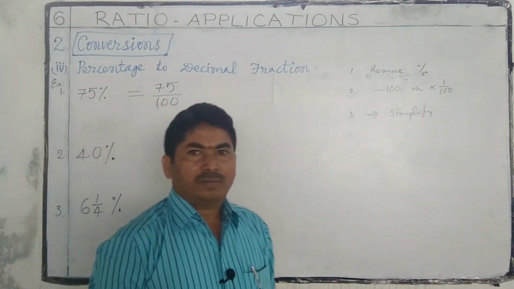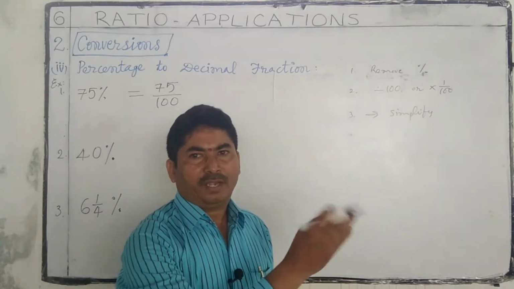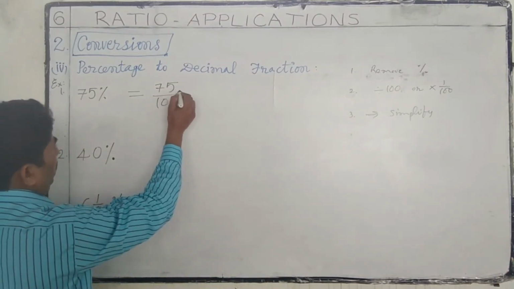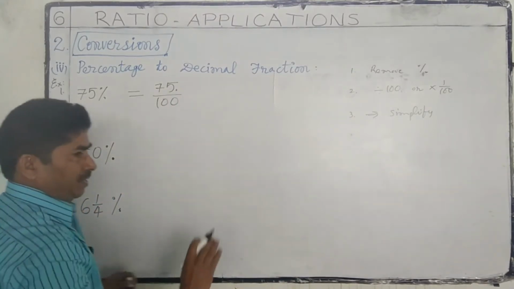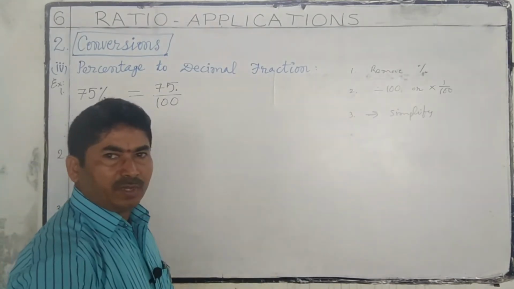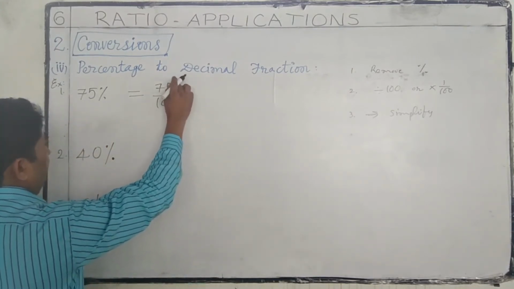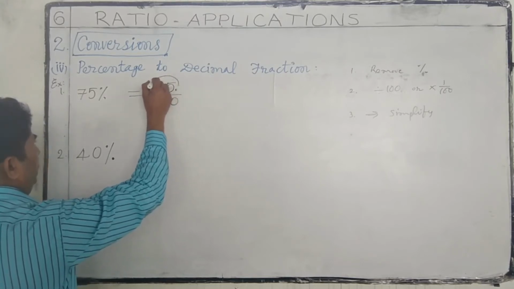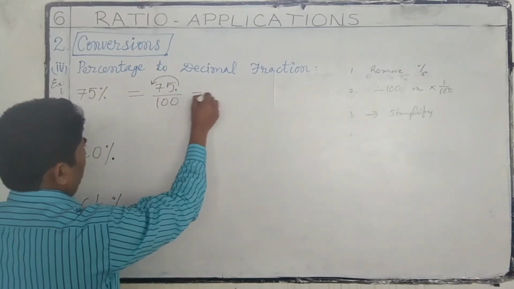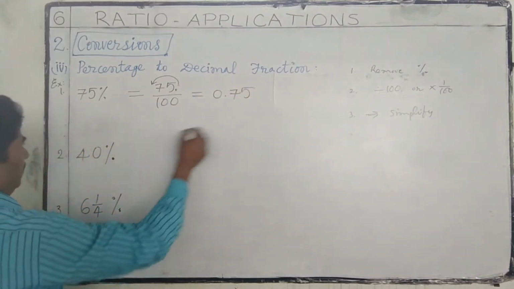To divide by 100, we have to shift the decimal point to the left by 2 places. A whole number has its decimal point at the right extreme. So here we have the decimal point. Shift the decimal point to the left by 2 places. 0.75. This is the answer.